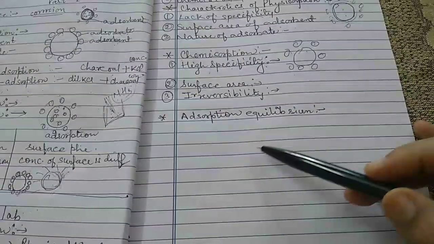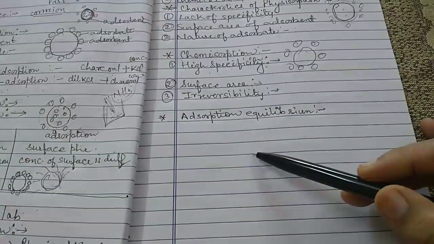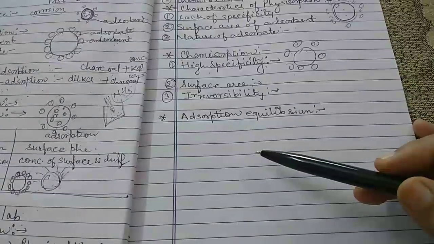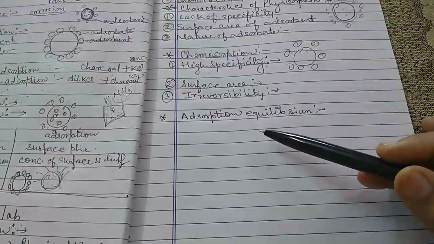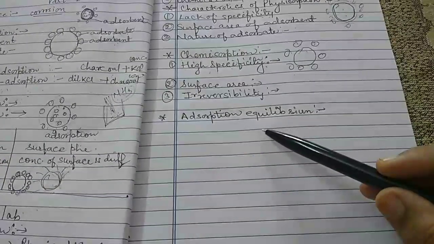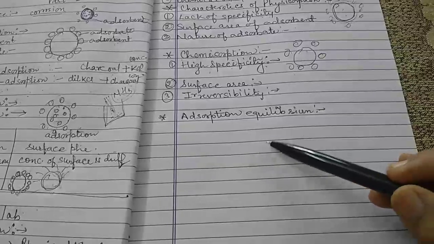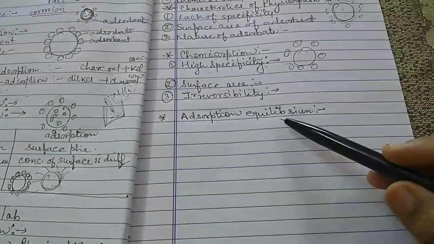So when a solid adsorbent is surrounded by a gas, according to Langmuir, the gas molecules are constantly striking against the surface of the solid adsorbent and some of the molecules get adsorbed on its surface.